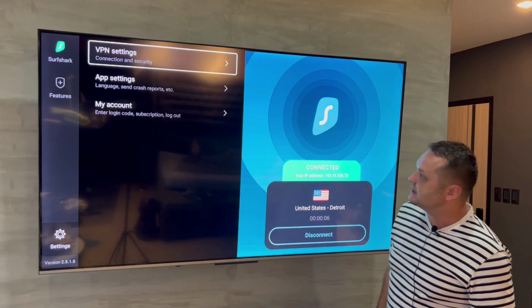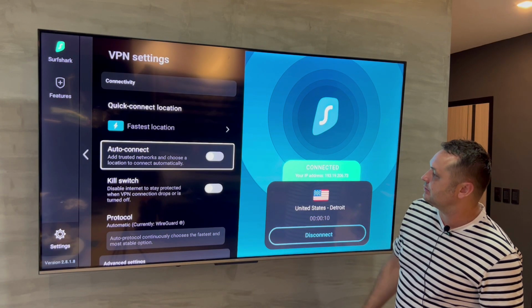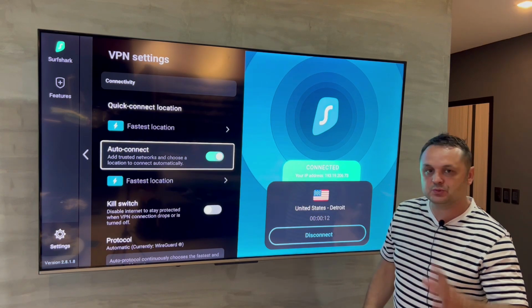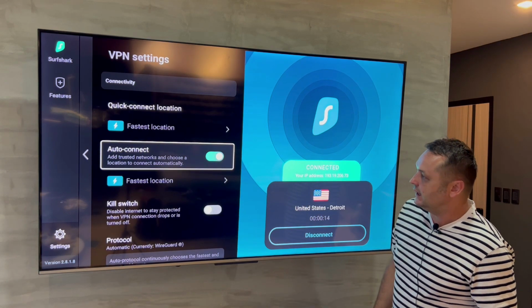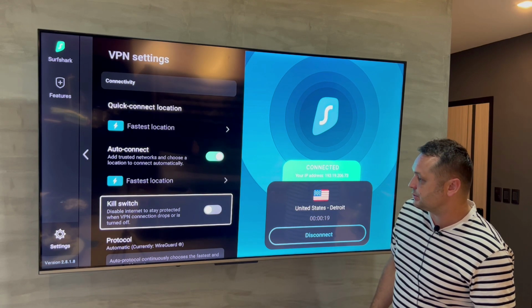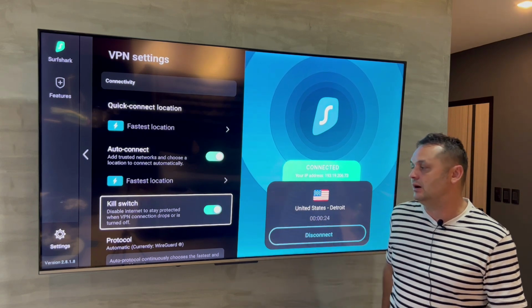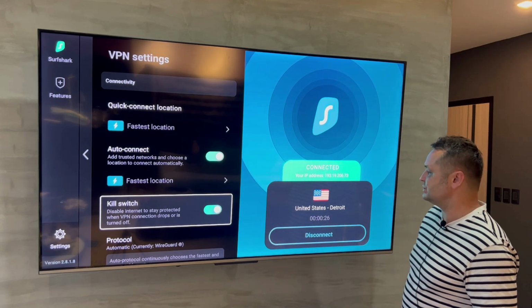And a couple of settings that you want to do to protect yourself further. Click on settings. Make sure you go to VPN settings and make sure you put auto connect always on. This will connect you automatically as well. There's also a kill switch. Disable internet to stay protected when VPN connection drops or is turned off. You can also do that as well. A kill switch, very useful feature if you want.